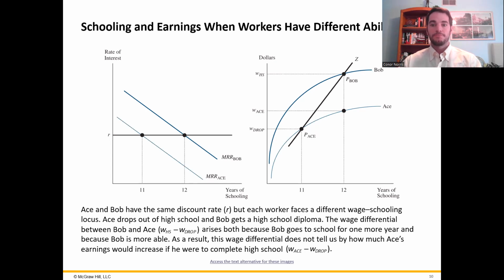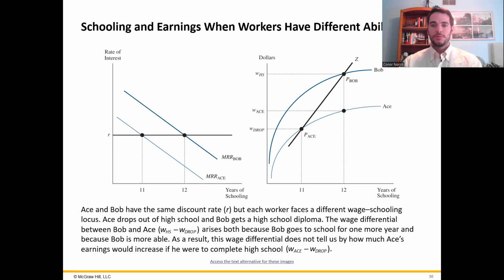Some may have skills that are just better suited to the job, while others may have worse skills that make them less well suited to particular jobs. So let's look at an example where two workers have the same discount rate, but they have different natural abilities. People with higher natural abilities tend to get more out of each additional year of schooling. They can acquire knowledge and skills more easily, and as a result, they earn more in the labor market for each extra year they stay in school.